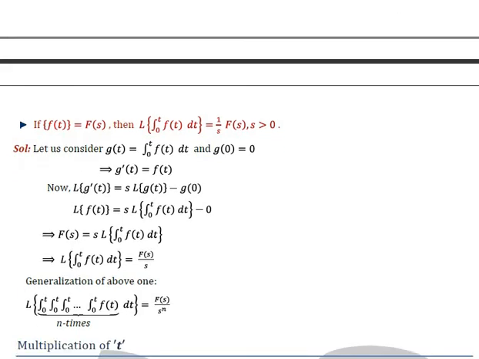This is simply a note for the division theorem. That is, if L of f(t) equals F(s), then L of the integral from 0 to t of f(t) dt equals 1/s times F(s). So proofs are not required, but the direct result is given over here.